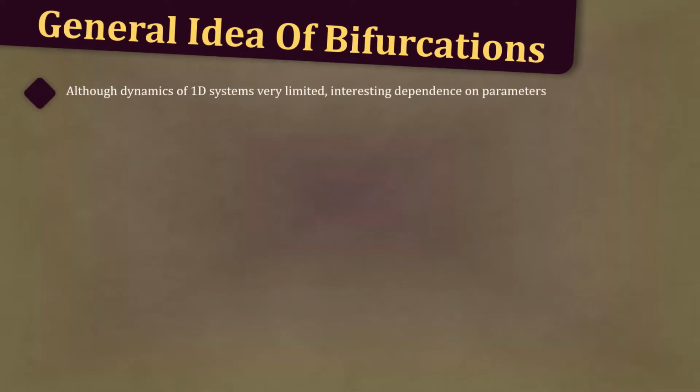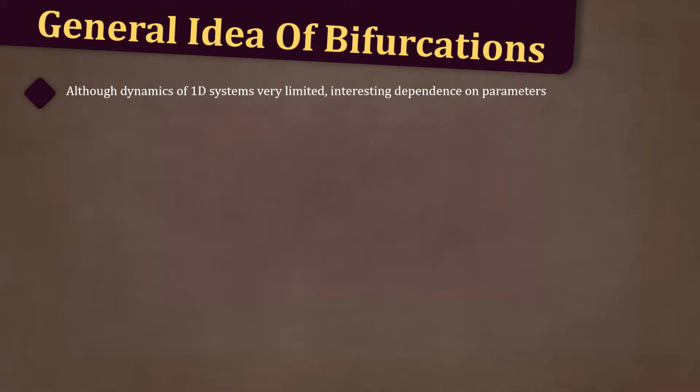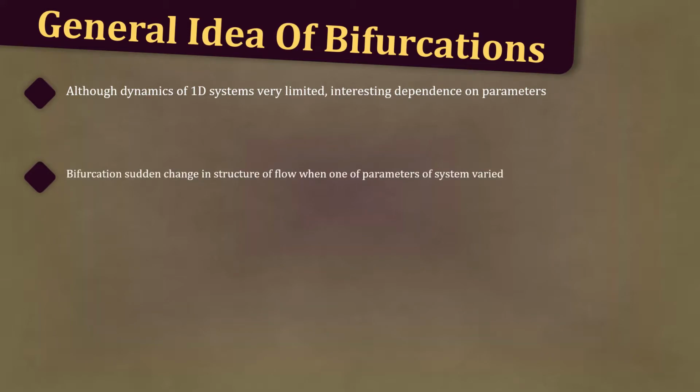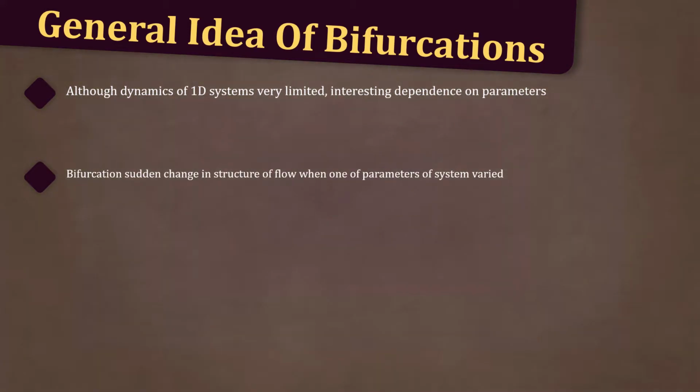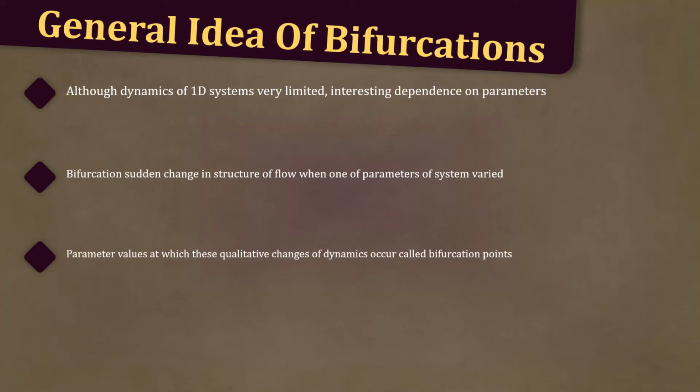Although the dynamics of 1D systems are quite limited, because all systems either settle down to an equilibrium point or diverge to plus minus infinity, they can have interesting dependence on parameters. The word bifurcation refers to sudden change in the qualitative structure of the flow, i.e. equilibrium points being created or destroyed, or their stability changing, when one of the parameters of the system is varied. The parameter values at which these qualitative changes of the dynamics occur are called bifurcation points.